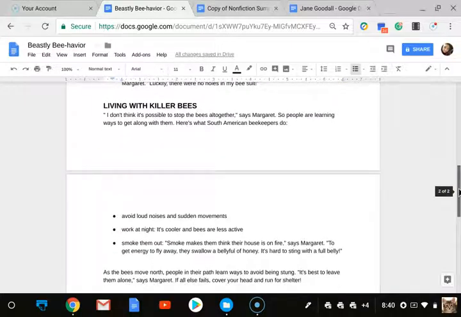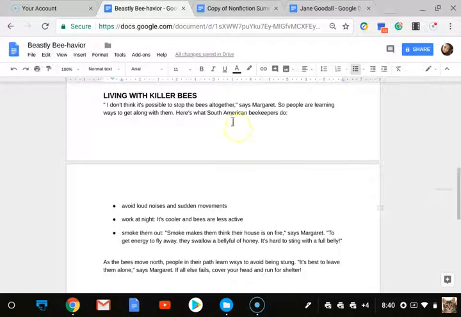Living with killer bees. I don't think it's possible to stop these bees altogether, says Margaret. So people are learning ways to get along with them. Here's what South American beekeepers do: avoid loud noises and sudden movements. Work at night. It's cooler and bees are less active. Smoke them out. Smoke makes them think their house is on fire, says Margaret. To get energy to fly away, they swallow a belly full of honey. It's hard to sting with a full belly.